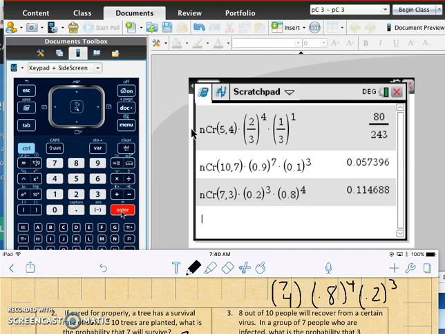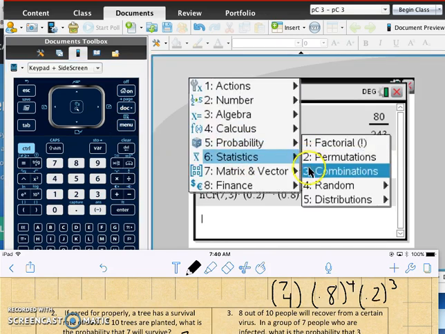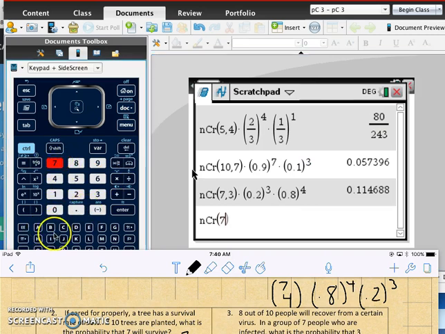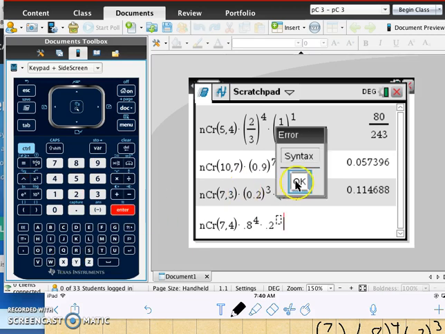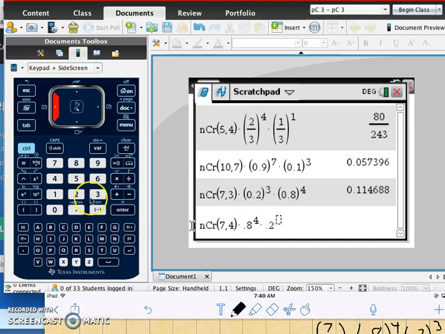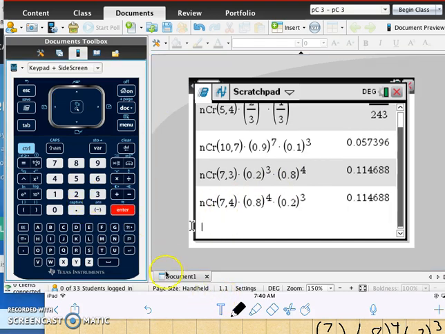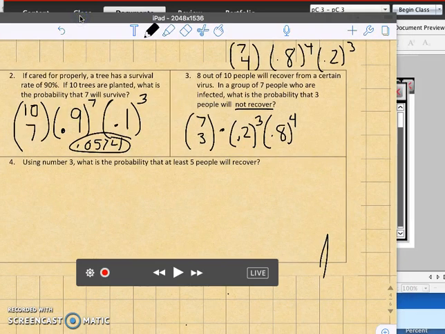So we have 0.11466, but you can see if we did it the other way as well, if we did 7, 4, times 0.8 to the power of 4 times 0.2 to the power of 3, we'll end up with that exact same thing. So 0.114115, we'll round it to.